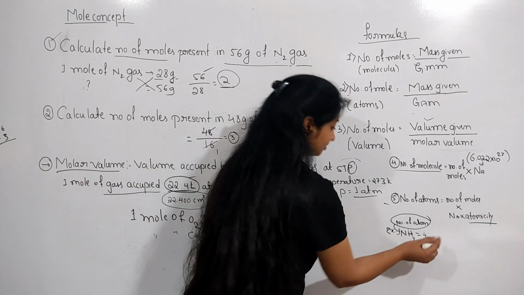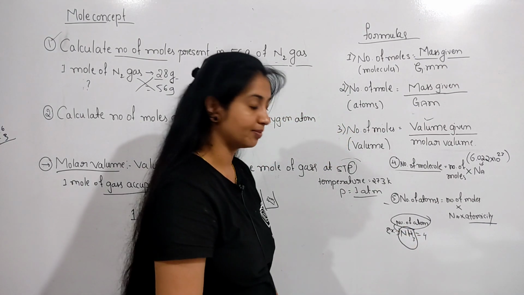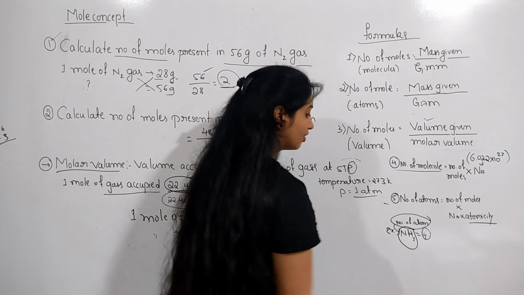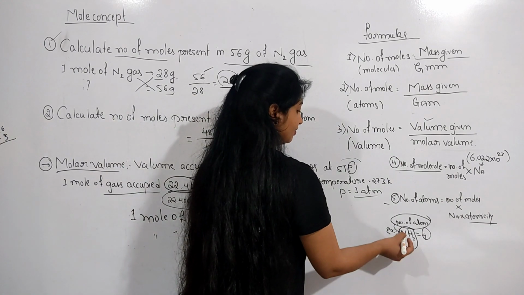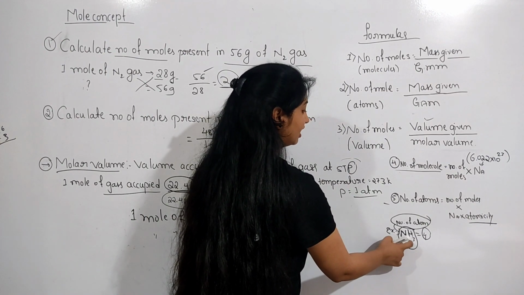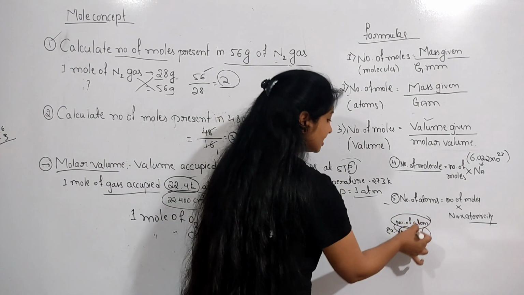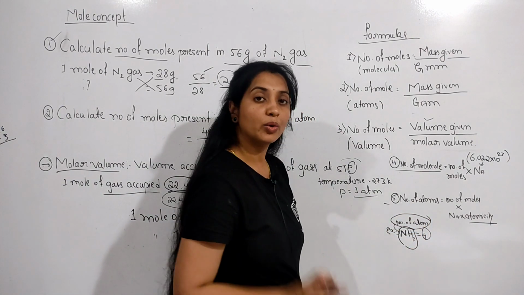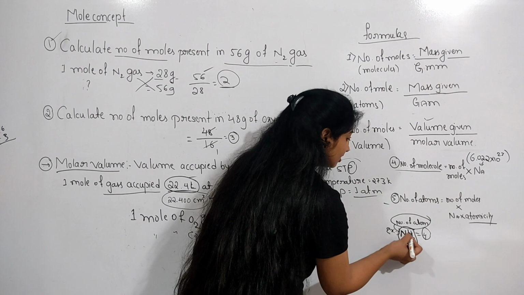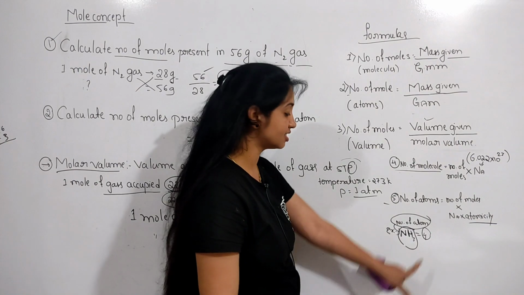If they ask what is the atomicity of the molecule NH3, the answer is 4. Why 4? There is 1 nitrogen and 3 hydrogens, so the total number of atoms in this molecule is 4. If they ask only about the atomicity of hydrogen in this molecule, then the hydrogen atomicity is 3, because only 3 hydrogens are present.